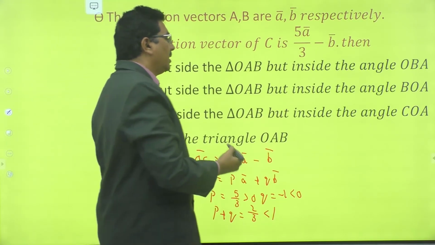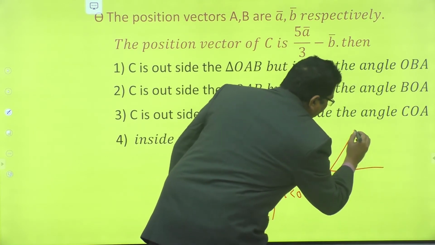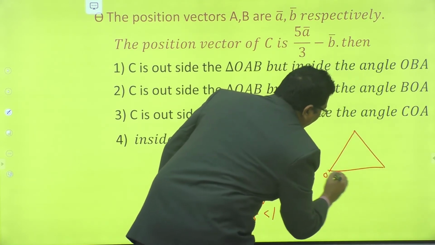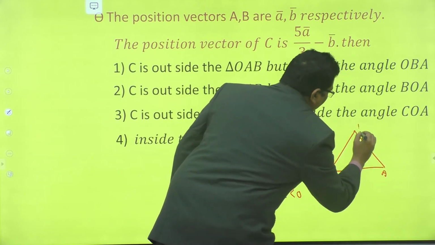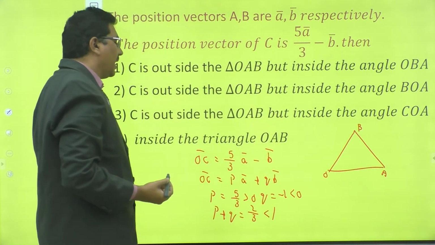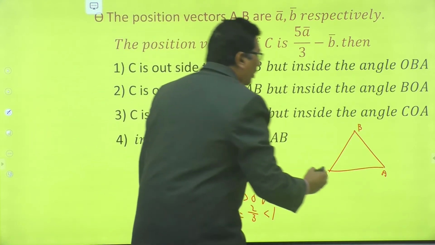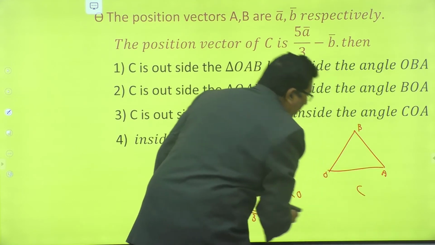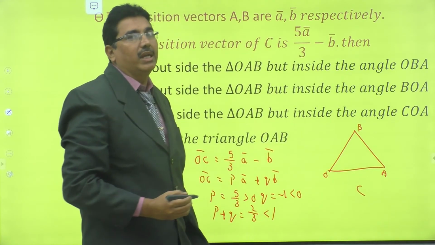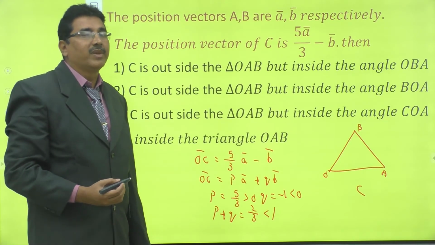From the concept, this is a triangle OAB. Here p greater than 0, q less than 0, p plus q less than 1, then the point C lies outside triangle OAB but inside angle OBA.